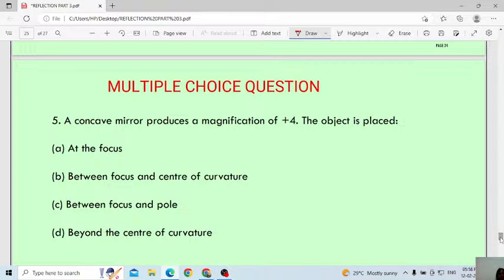This type of questions you have to remember. A concave mirror produces a magnification of plus 4. Its magnification will be 4 times greater. Where do you have to place the object? At least guess. I know this question is difficult to guess.